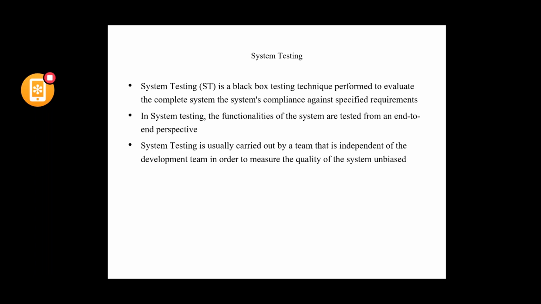In system testing, the functionalities of the system are tested from end-to-end perspective. System testing is usually carried out by a team that is independent of the development team in order to measure the quality of the system unbiased. So that type of testing is called system testing.